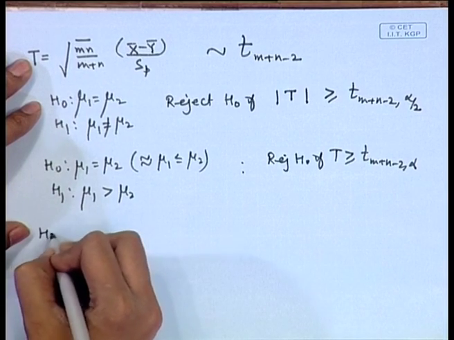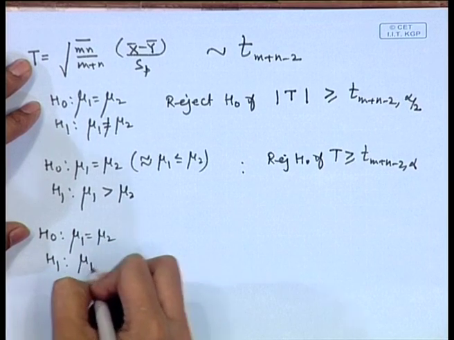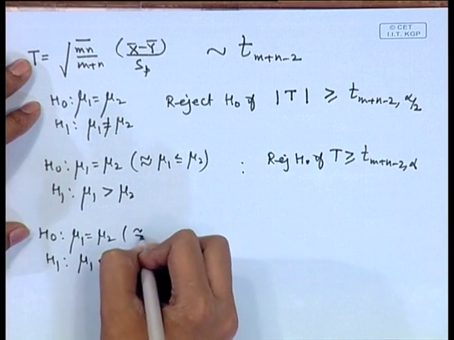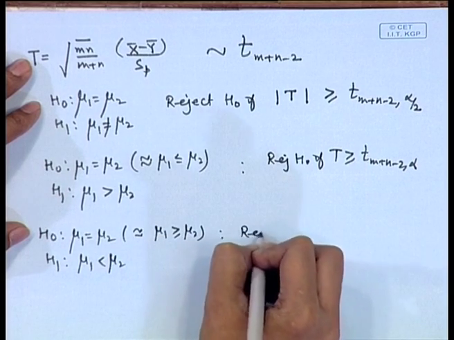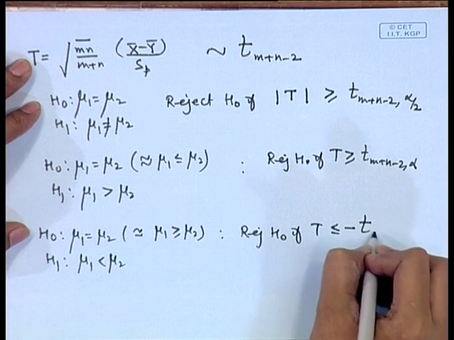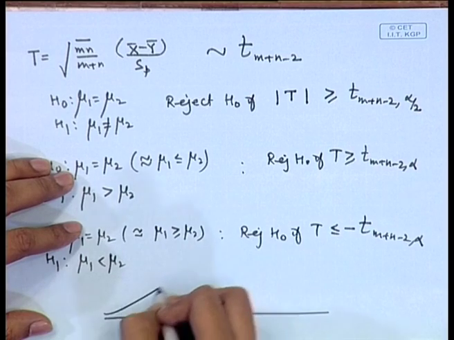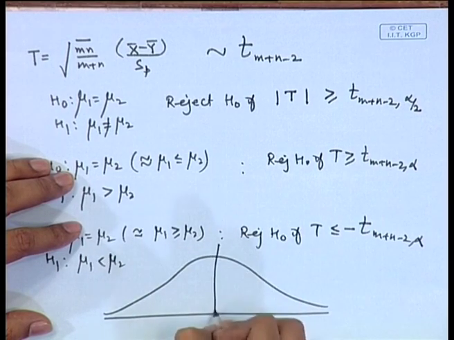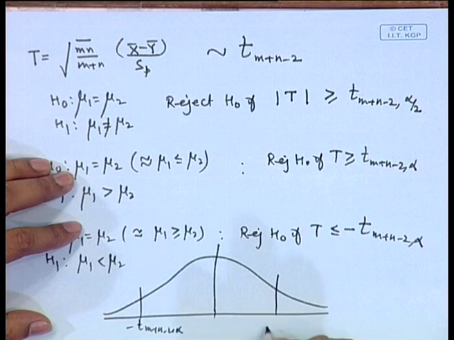On the other hand, if we have mu 1 is equal to mu 2 against mu 1 is less than mu 2, of course, this null hypothesis is again equivalent to mu 1 greater than or equal to mu 2, then we can use: reject H naught if T is less than or equal to minus t with m plus n minus 2, alpha, because the density of T is symmetric about 0. So, this is minus t, m plus n minus 2, alpha point, and this will be plus t, m plus n minus 2, alpha point.